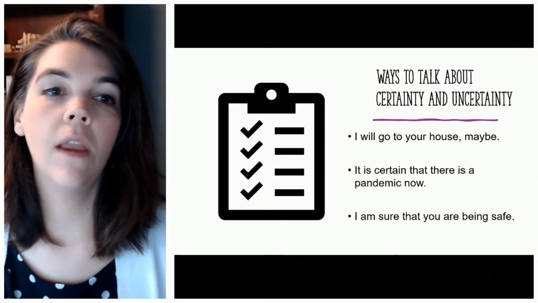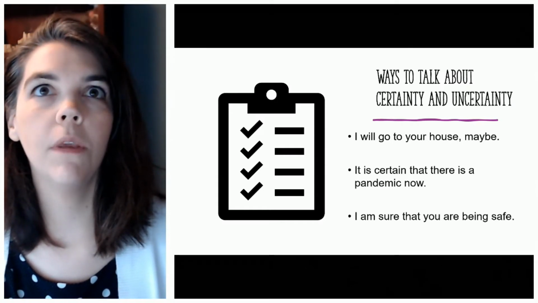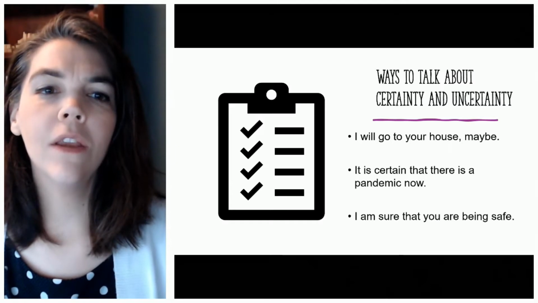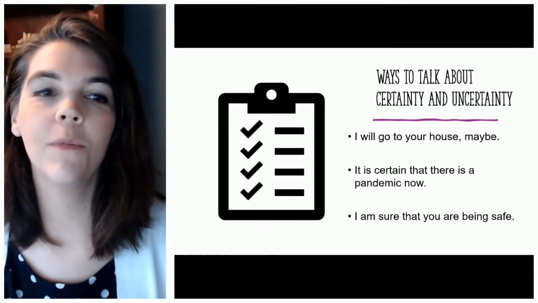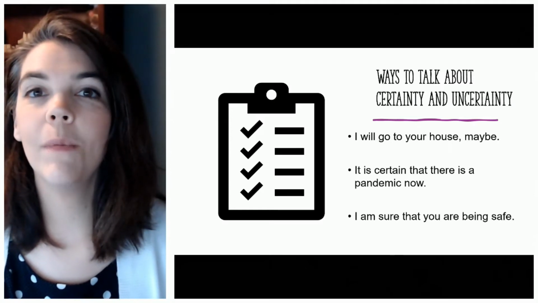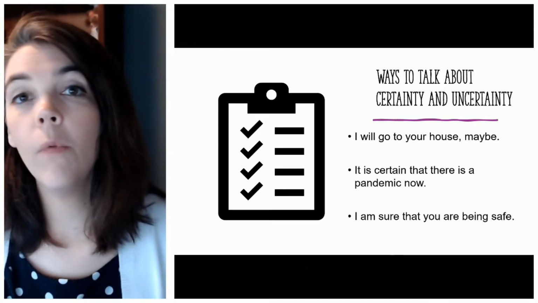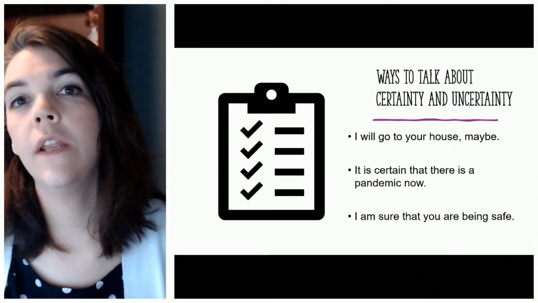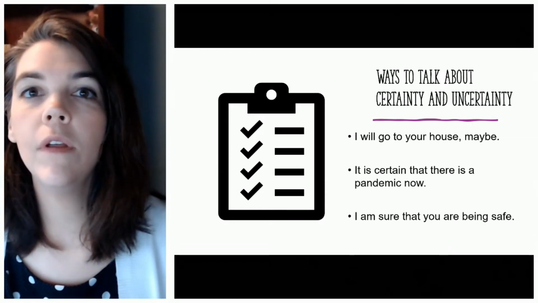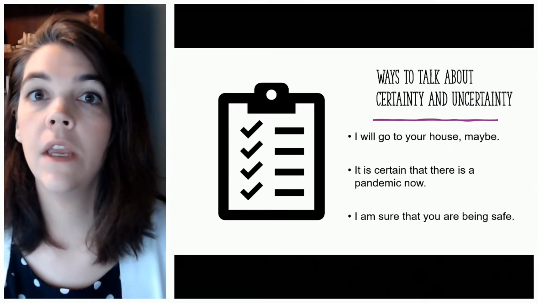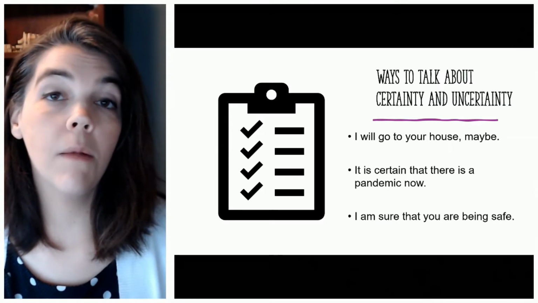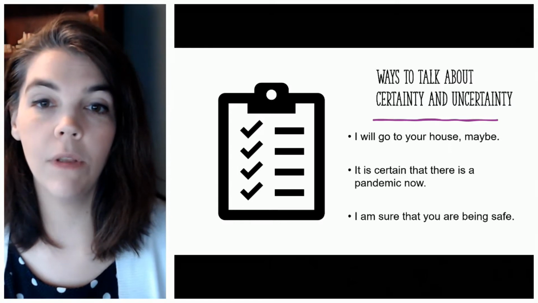They might say, I will go to your house, maybe. Or, it is certain that there is a pandemic now, just saying the words, it is certain. Or, I am sure you are being safe. These are all ways that we can express certainty and uncertainty. But if you feel like you're limited in how you express certainty or uncertainty, it's a great idea to add modals of certainty to your vocabulary.